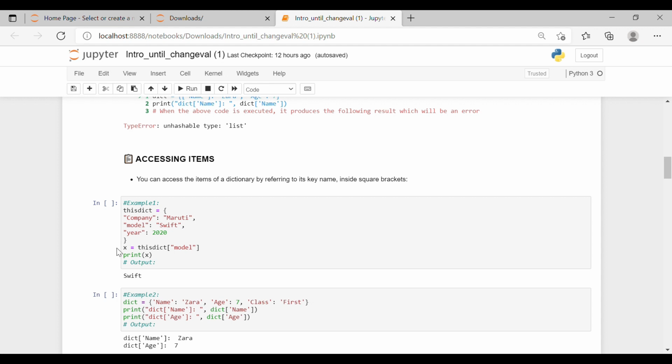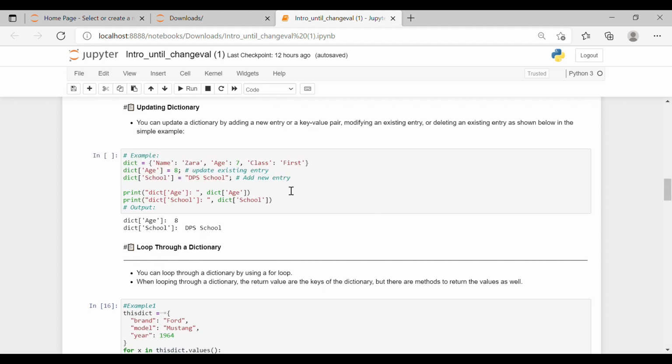We will assign a value x equals to this dict, the name of the dictionary, and put that into square brackets. What we need to find out is the value of model. When we look for the output, we get Swift. The key model was having the value Swift. Like we did in the earlier example, we modified the model from Swift to Wagoner. We can modify the value, but we cannot modify the key. If we want to modify the key, we need to drop that key and assign another value.